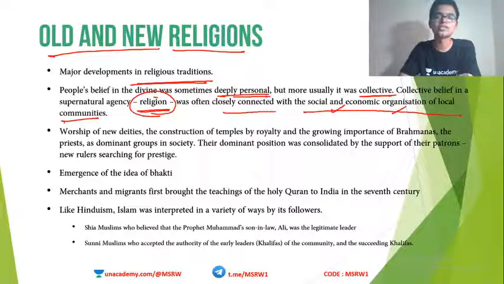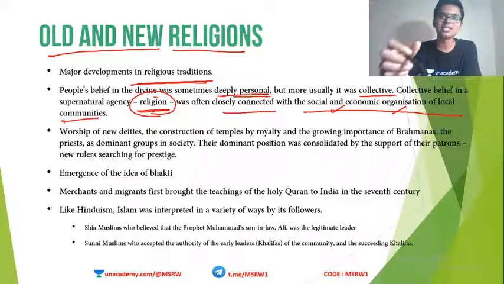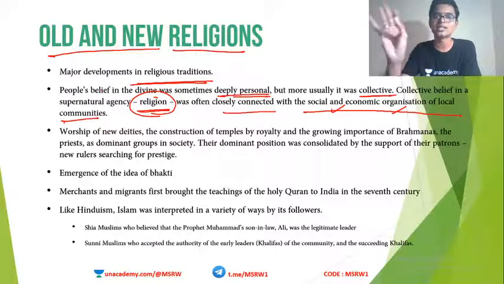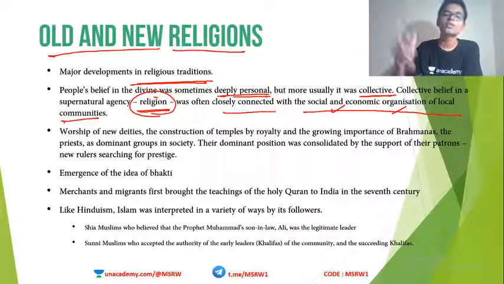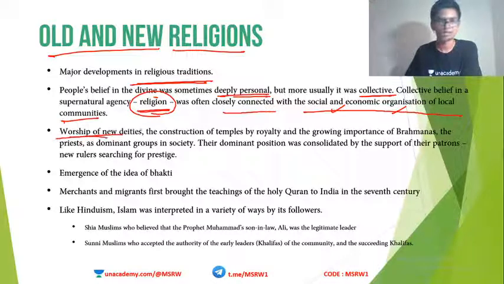Islam also, when you study world history, I will tell you about how Islam came up. And Islam is also actually a religion that is born out of social and economic changes. Okay, it didn't come up just like Hinduism came up. Every religion that came up in the past 3000 years has its own causes in society or economy or some other field. Okay, so worship of new deities started.